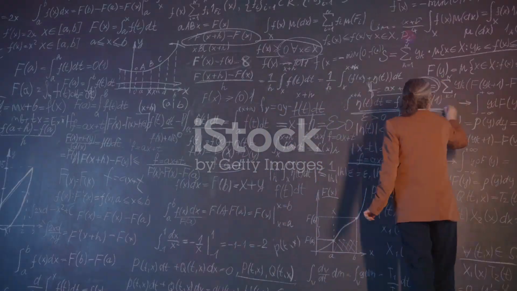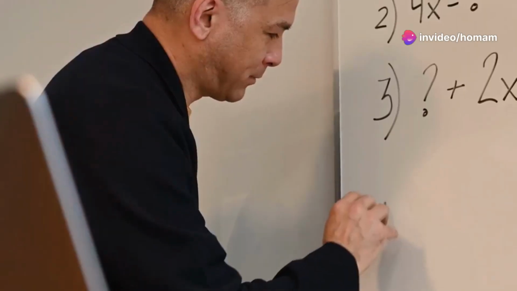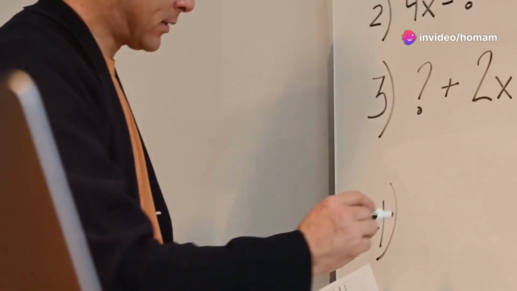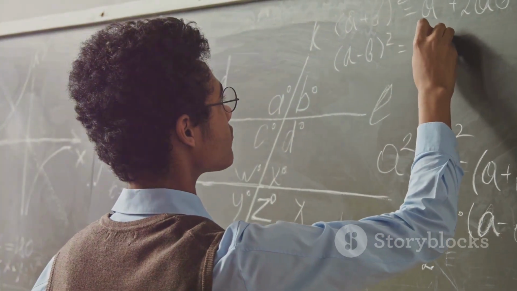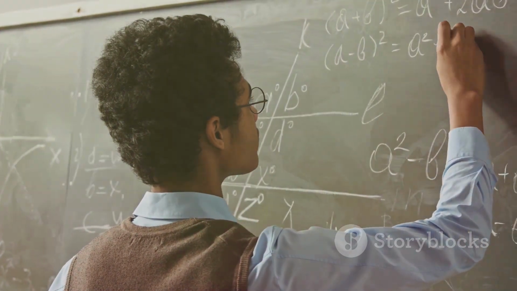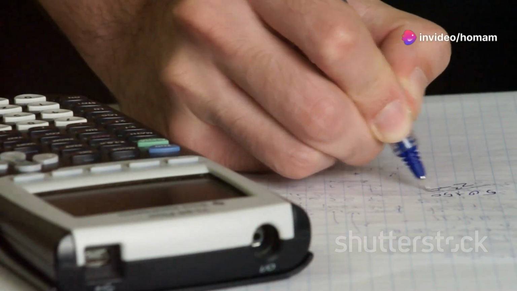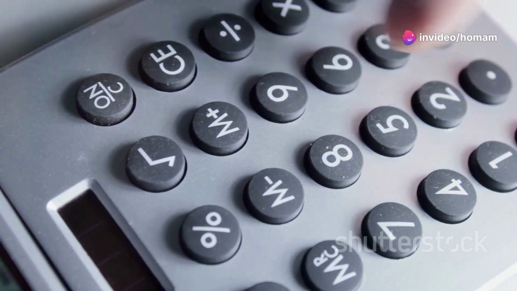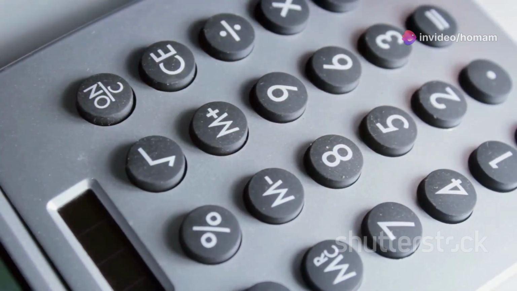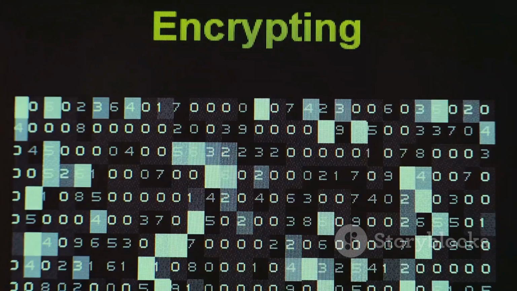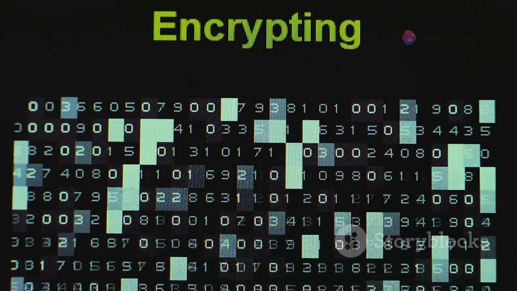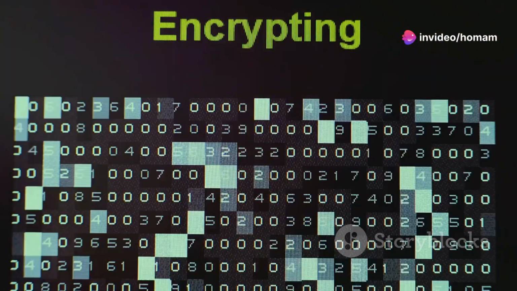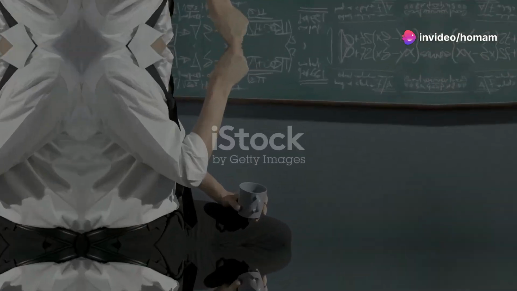The GCD is far more than just a mathematical curiosity. It plays a pivotal role in various mathematical operations, including simplifying fractions, finding least common multiples, and, most importantly for our discussion, cryptography. In its simplest form, the GCD helps us determine if two numbers are relatively prime. Two numbers are relatively prime if their GCD is 1. This property is crucial in cryptography, particularly in public key encryption systems like RSA, where the security relies on the difficulty of factoring the product of two large prime numbers.